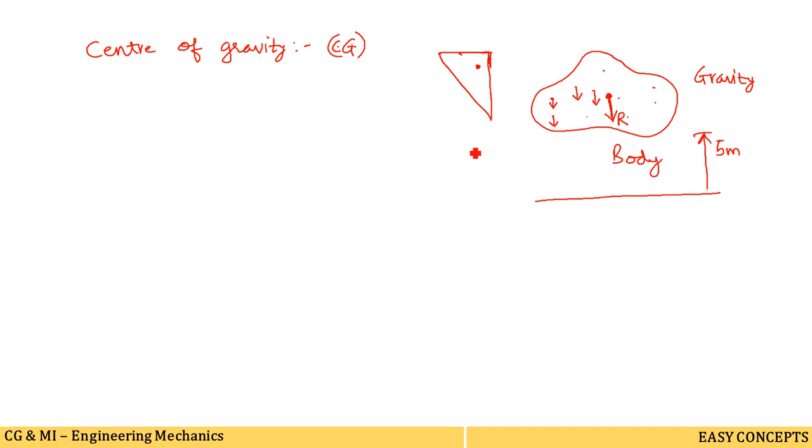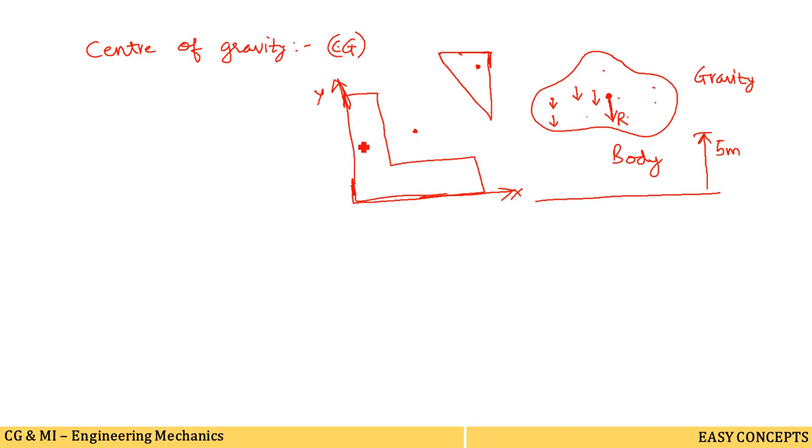The center of gravity of a body may or may not necessarily lie within the boundary of the body. This is also an important point. Suppose this is an L-shaped body. We can't say that the center of gravity will lie in this shape only. Center of gravity may lie outside also based on the shape. If this shape is placed in the xy plane, with these xy axes, then it is not necessary that the center of gravity will lie in this area of the surface only. It may lie here.